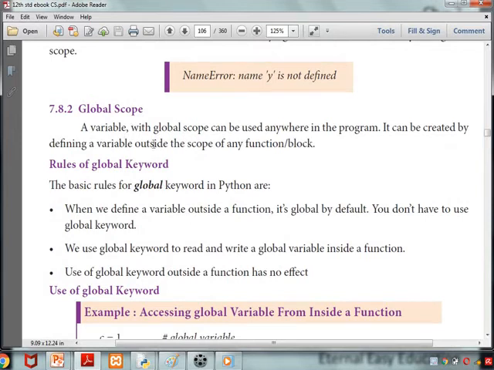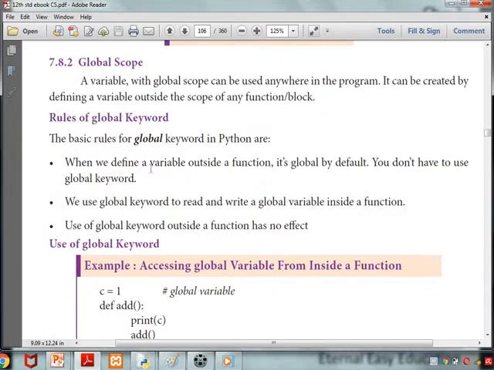A global variable can be used anywhere in a program. It can be created by defining a variable outside the scope of any function block. What is the basic rule for the global keyword? When we define a variable outside a function, it's global by default.